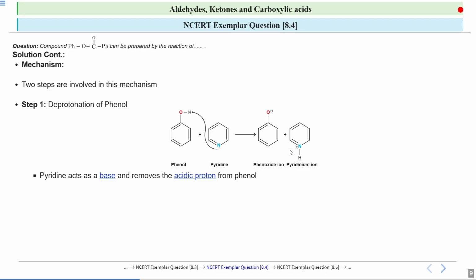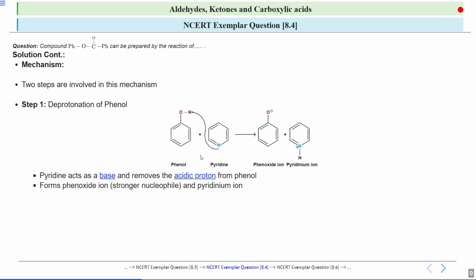If you see over here, pyridine acts as a base. This means it accepts a proton from this phenol, removing this acidic hydrogen atom. So pyridine takes up the proton and makes this phenol more reactive.